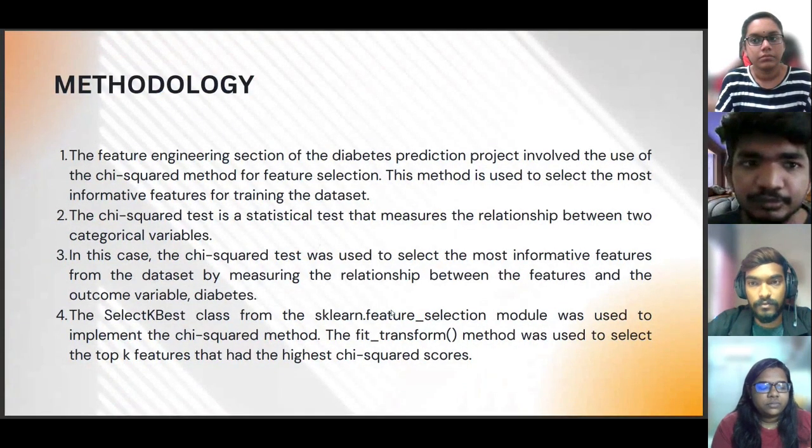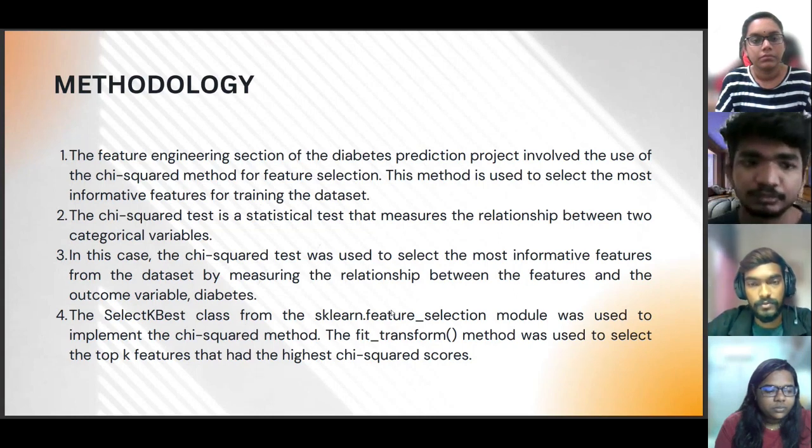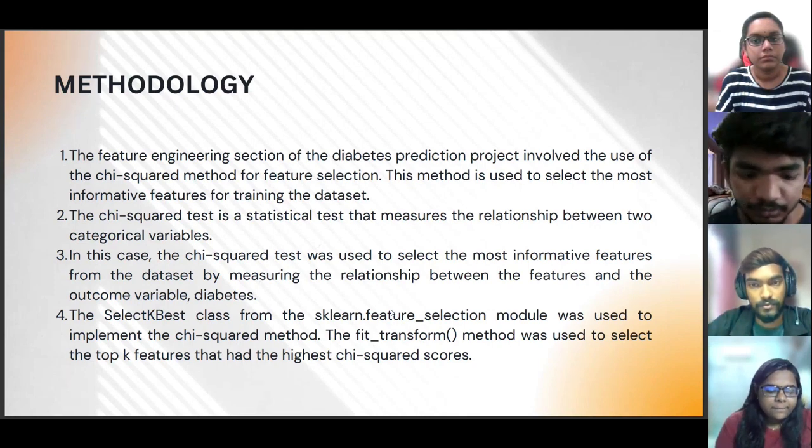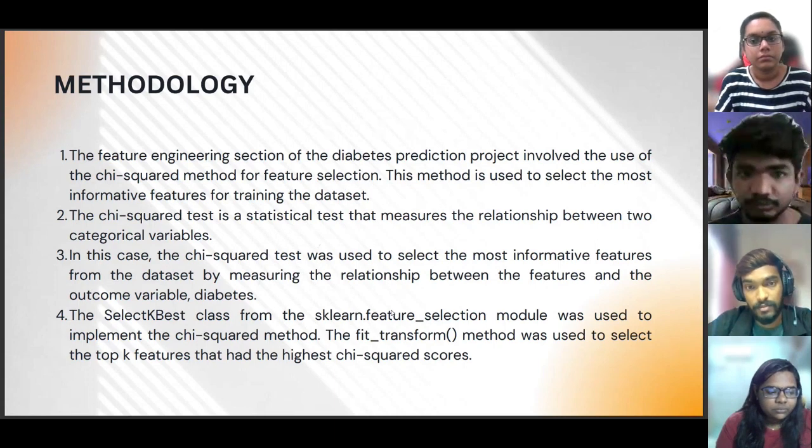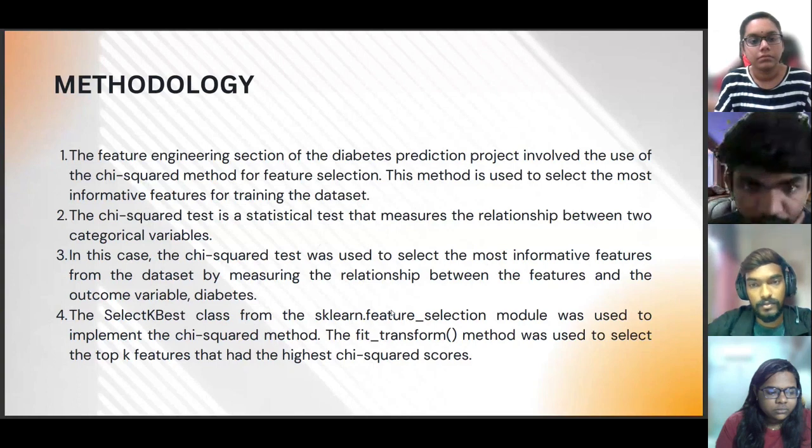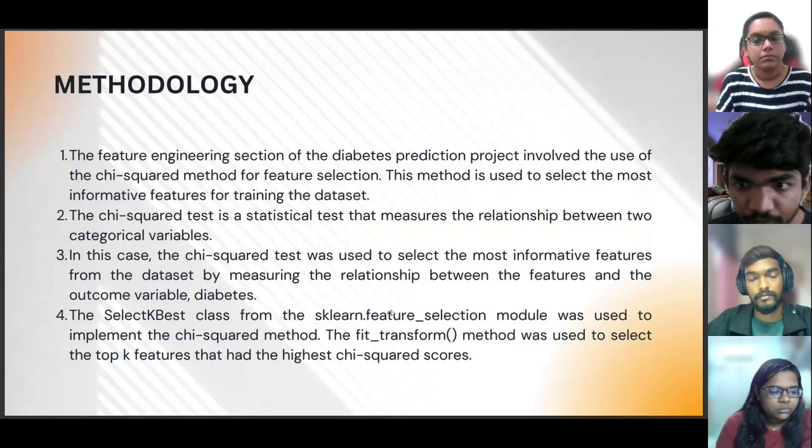So for the methodology of our project, our approach involved two main steps. The first one is we use the chi-squared method to select the best features for our model. Chi-squared is a statistical test that measures the relationship between two categorical variables. It allows us to identify the variables that have the greatest impact on the outcome of interest, in our case, diabetes. By using the chi-squared method, we are able to narrow down the number of features we use in our model and increase the accuracy of our prediction. Next slide.